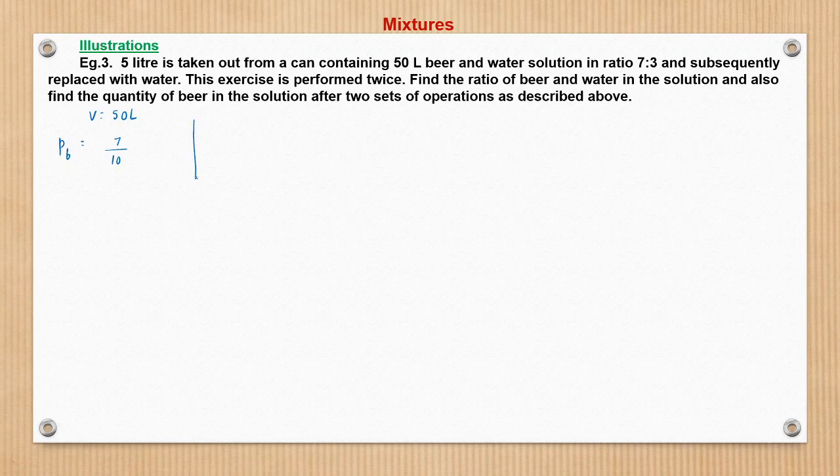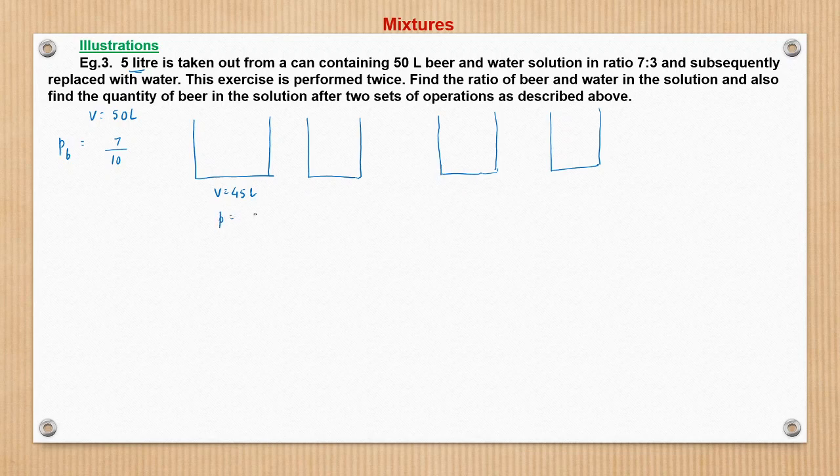After first, now see, after taking out 5 liter, the volume becomes 45 liter here, right? 45 liter.